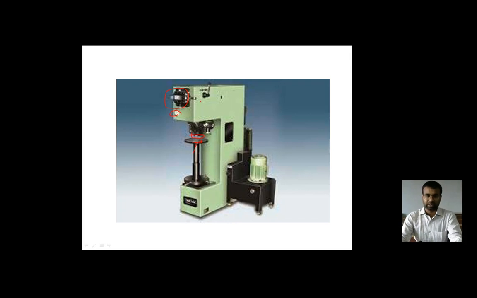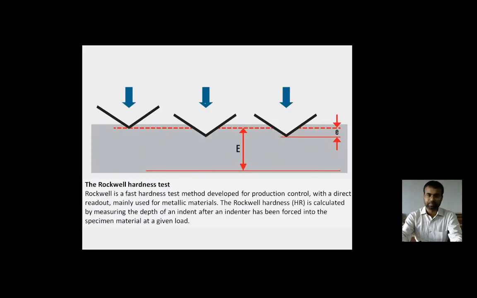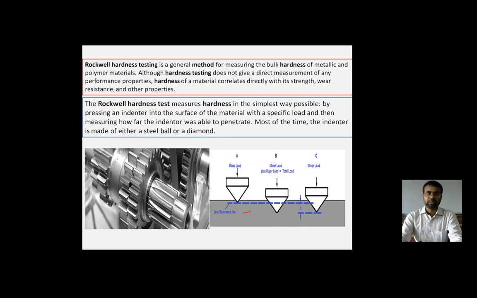A minor load is applied by this particular lever. When we place the workpiece on the anvil, we just touch the indenter with the minor load, which is 10 kilogram in the basic Rockwell hardness test.